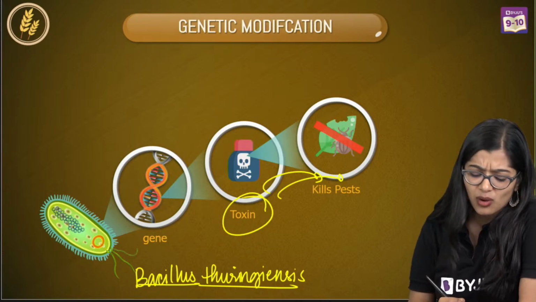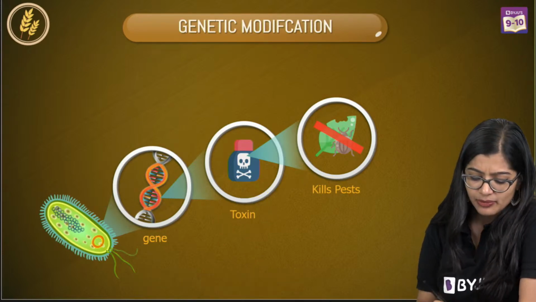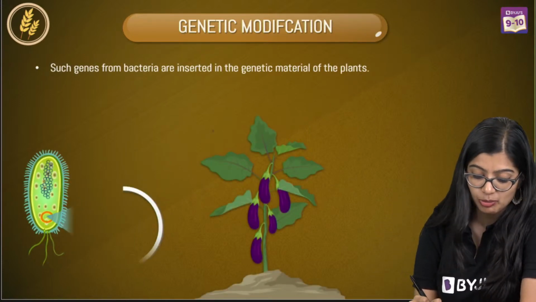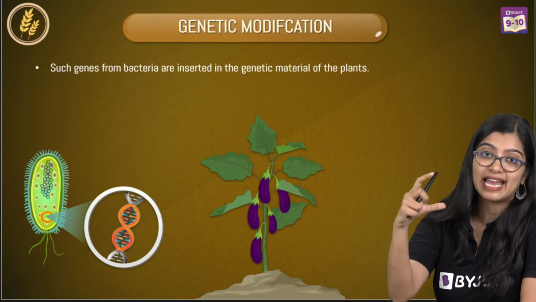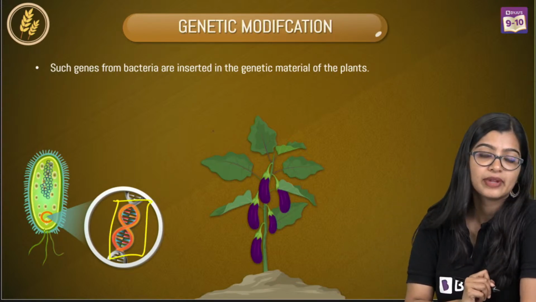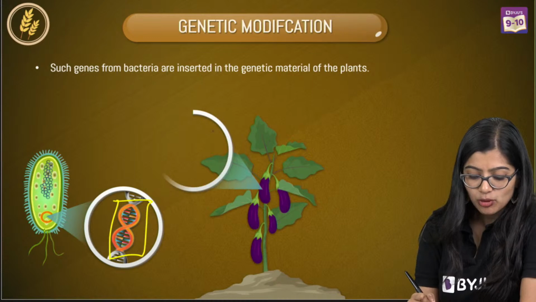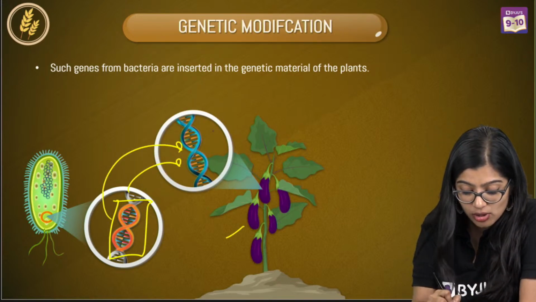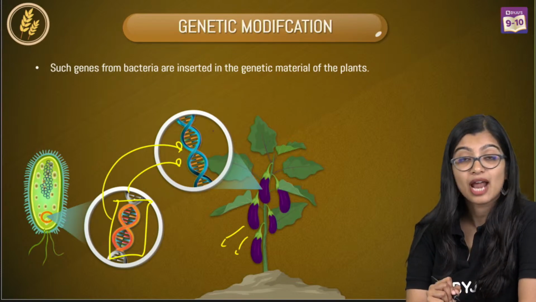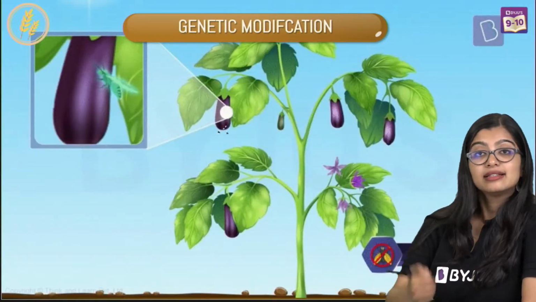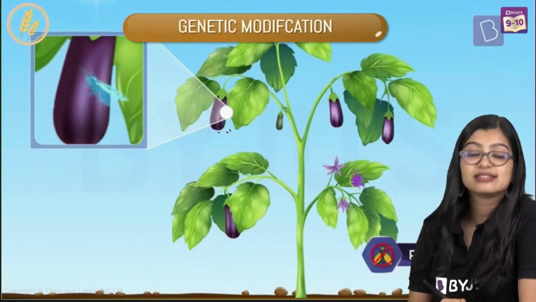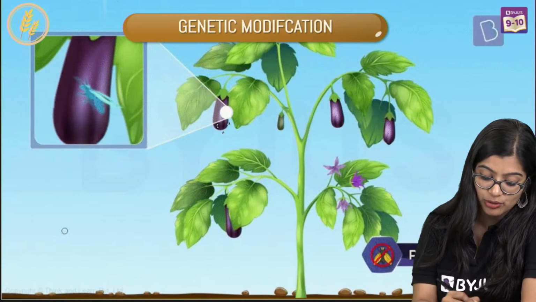And they realized, okay, if this bacteria is doing this, what if I take this particular gene, or this particular part of the DNA, which we call the gene, and I put it inside my plant so that my plant is also producing the toxin. And what they saw is that this particular brinjal was now resistant to the pest, right? The pests were dying on eating them.